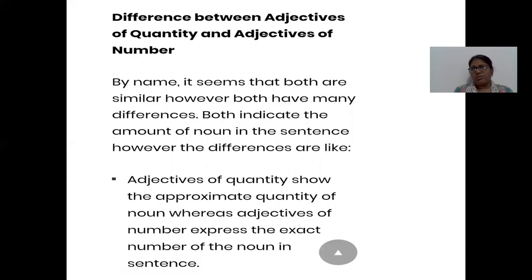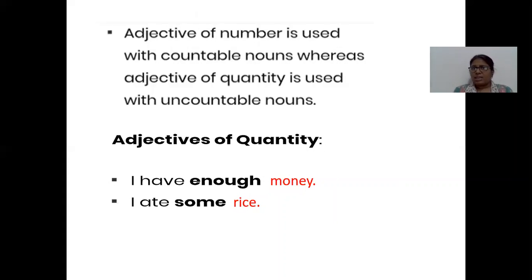Now there is a difference between adjectives of quantity and adjectives of number. By name it seems that both are similar, but there is a difference. So let's see what is the difference. Adjectives of quantity show the approximate quantity of noun, whereas adjectives of number express the exact number. Means they show the definite number of the noun in the sentence. Second, adjective of number is used with countable nouns, whereas adjective of quantity is used with uncountable nouns.